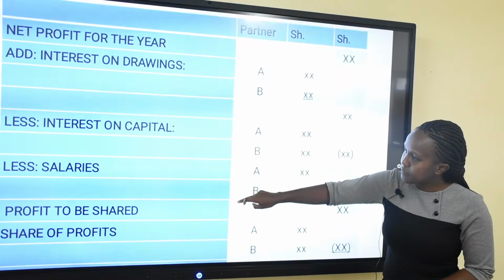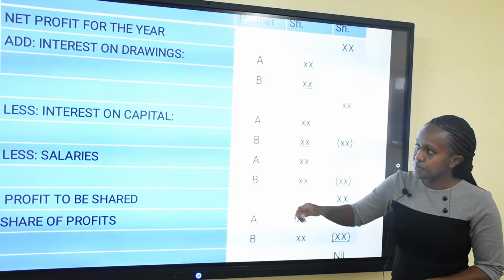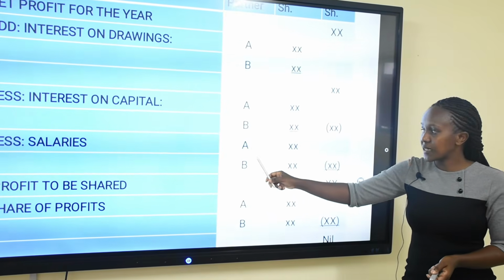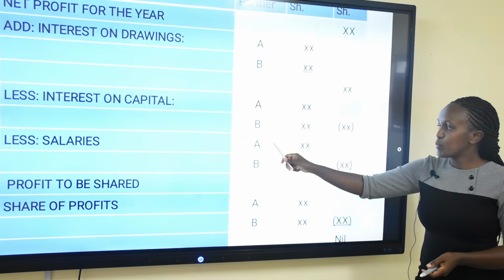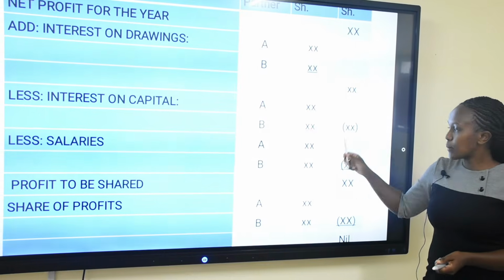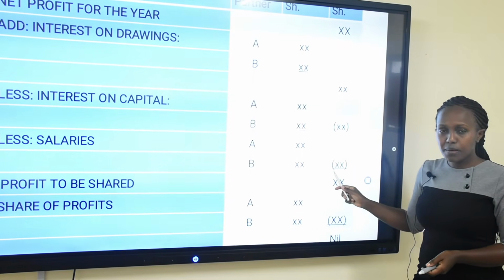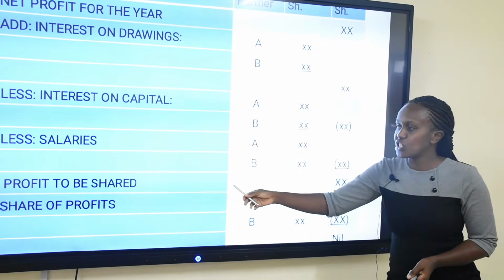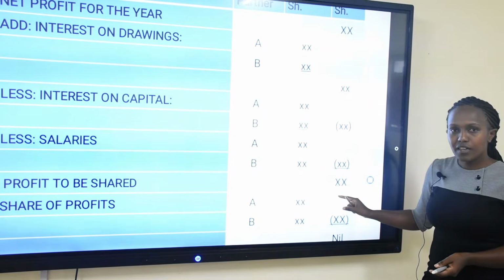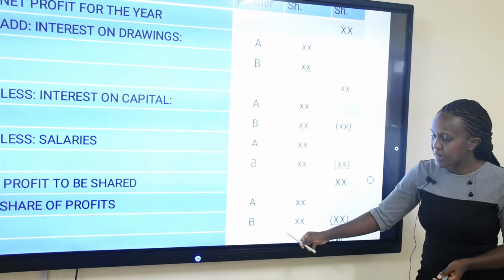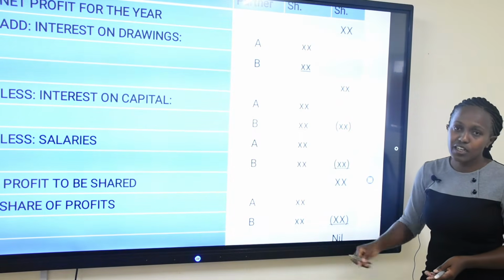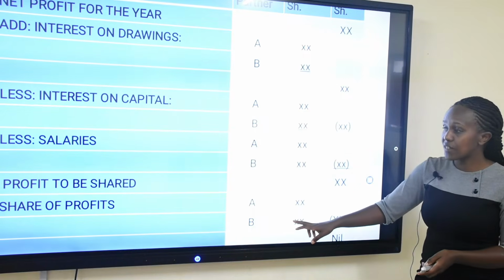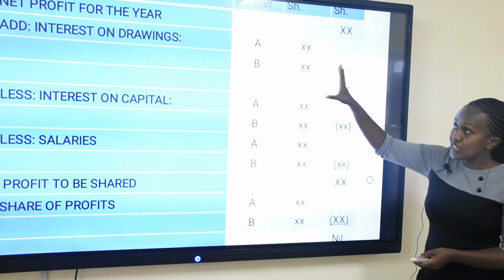If any partner is entitled to a salary, we also less the salaries to the partners and pay them. So you pay the partners and you subtract the money from the profits. So whatever remains is what we call the profit to be shared. And finally, you share that profit among the partners in their ratios. Here it does not have to be equal, it is according to their agreement, however they decided to share the profit.